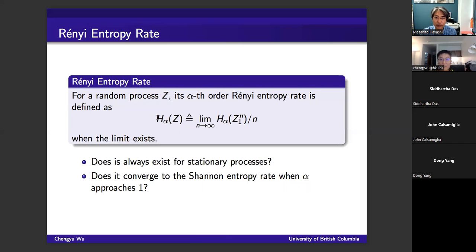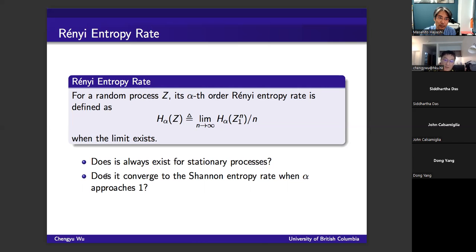Basically, we define the alpha-order Renyi entropy rate of a process as the limit of the averaged Renyi entropy, whenever the limit exists. Here are the two questions we care about. We know that the Shannon entropy rate always exists for any stationary process. Our first question is whether the same is true for the Renyi entropy rate. That is, does this limit always exist for stationary processes?